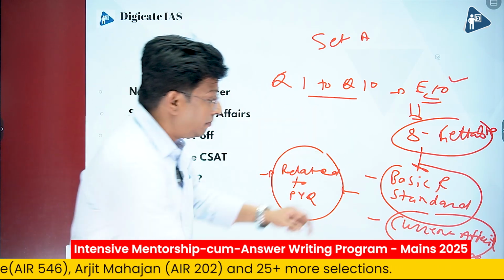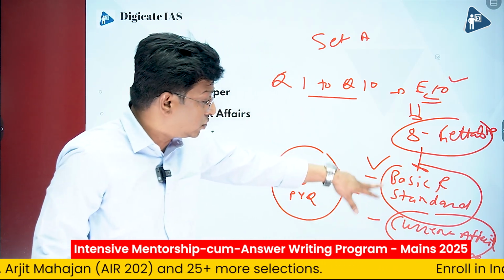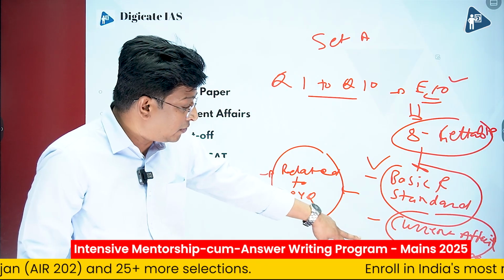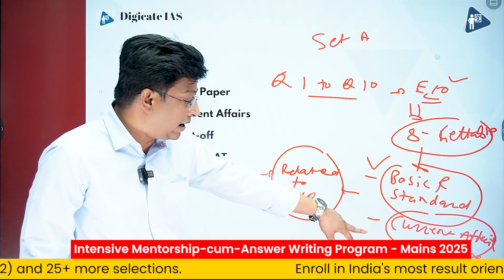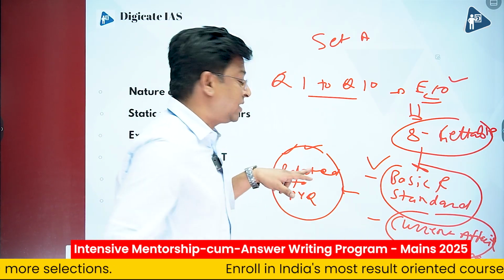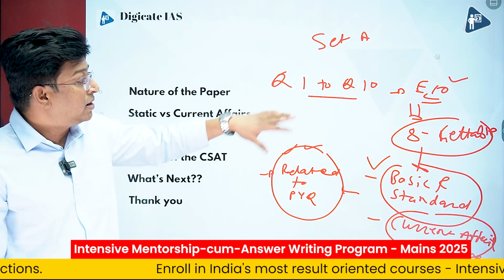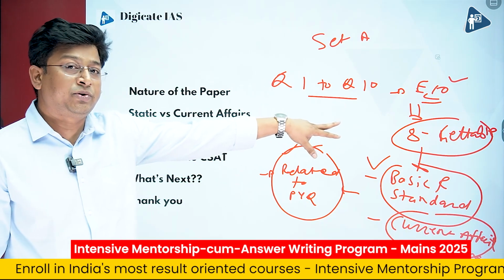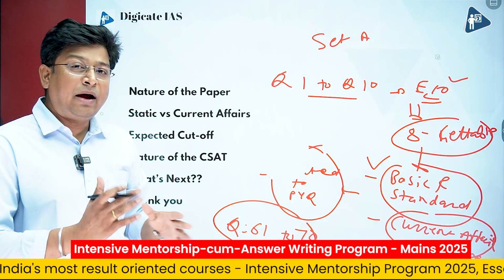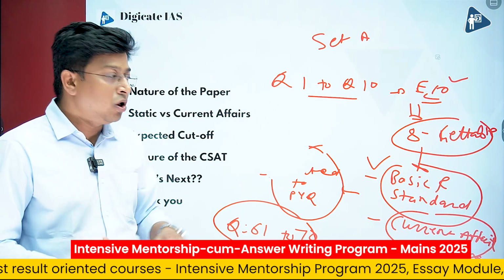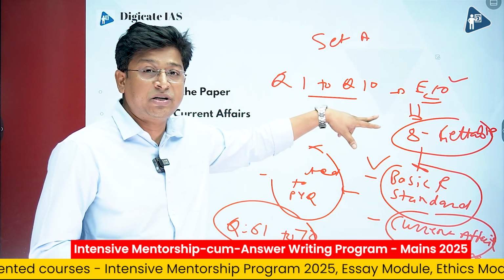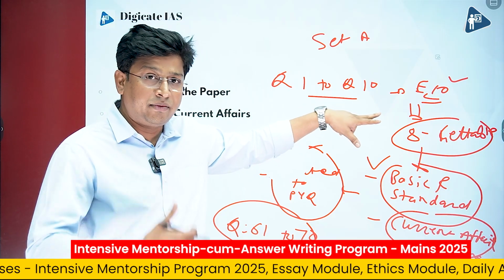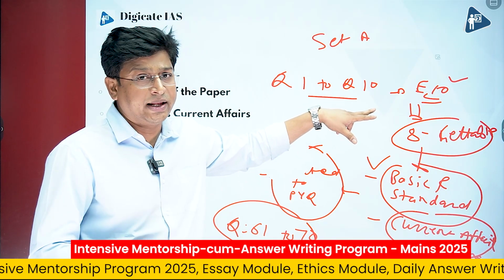First, the question is from basic and standard sources. Second, it is from current affairs. Third, you have MCQ solving ability, and fourth, the question is related to PYQs. Out of 10 questions from question number 1 to 10, there were 8 questions which were solvable. We will have a separate and detailed video on which questions are gettable and why. We will release that video in the next 1 or 2 days.